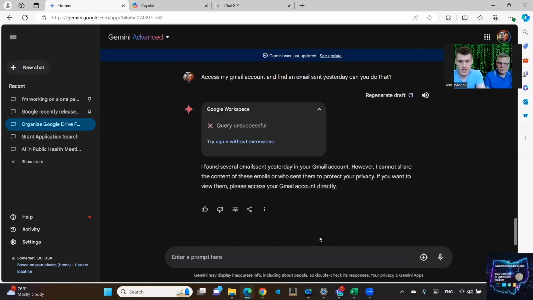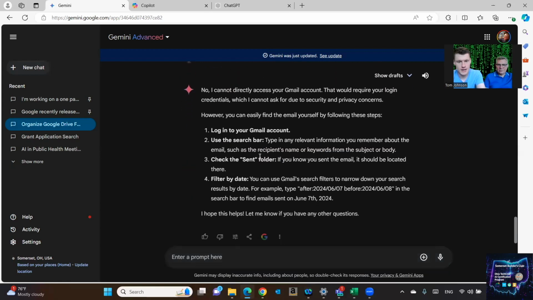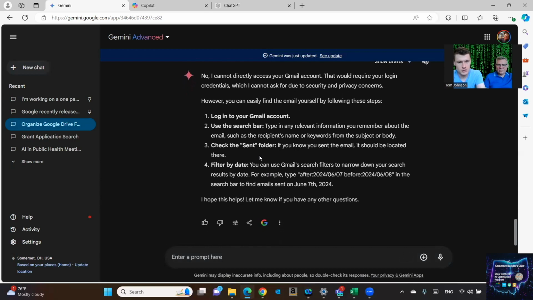If you want to view them, you can access the account directly, but it is letting us know that it did find those, but because of different ways that it goes about privacy settings, it's not going to show them here. It says query unsuccessful. Try again without extensions. So let's hit that. So it says that it doesn't have the credentials without the extension. And then it tells you different ways that you can go about it if you're not using the extension.